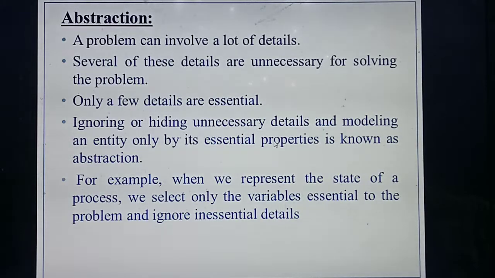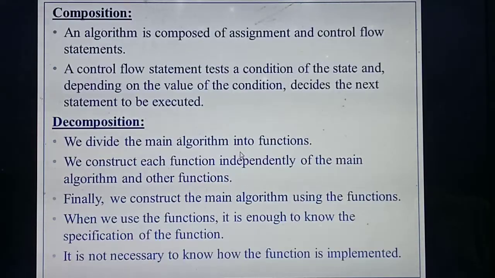Ignoring or hiding unnecessary details and modeling an entity only by its essential properties. Only the essential properties you are going to display. That is called what? Abstraction. Understood, students? Okay. So next one is composition. Okay. So what's the third algorithm design technique? Composition. What do you mean by composition?